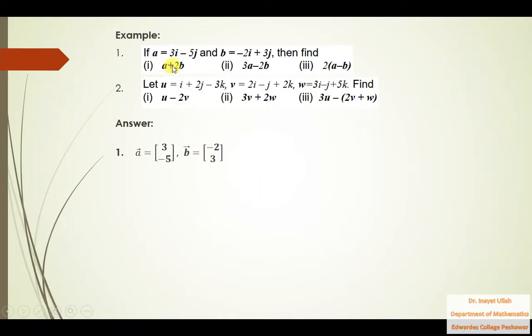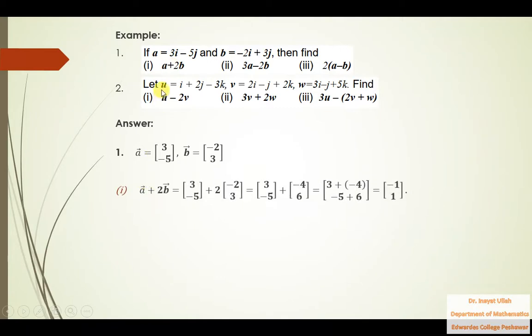Now welcome to this first part. We need to find a plus 2b. So a plus 2b is equal to a, this is a, plus 2b, so that is 2, and b is this vector. Now you see that this vector b is a scalar multiple of 2. So first of all, you need to multiply this 2 inside with both the components. So 2 2s are 4, 2 3s are 6. Just look at that, minus 4, 6.